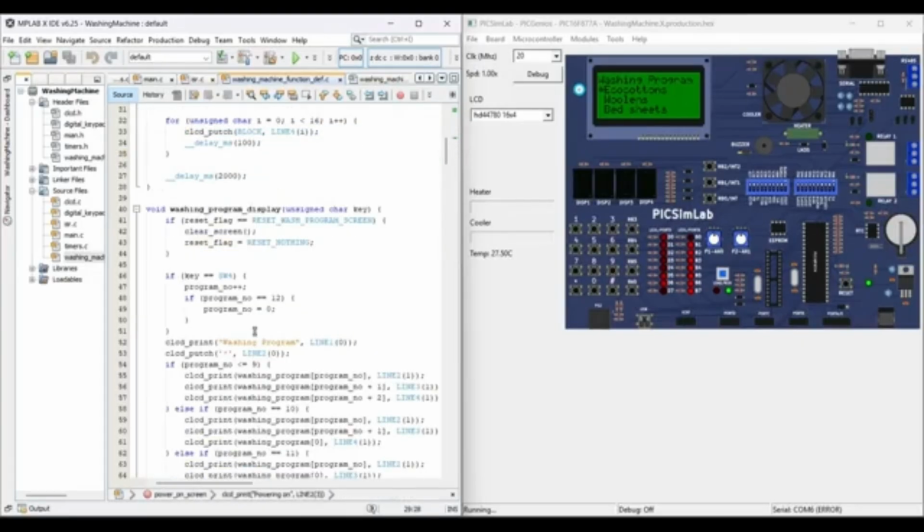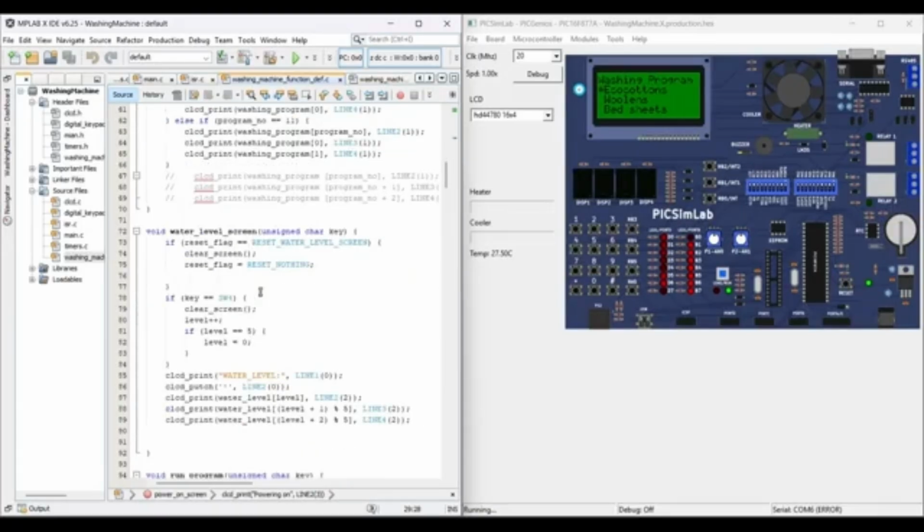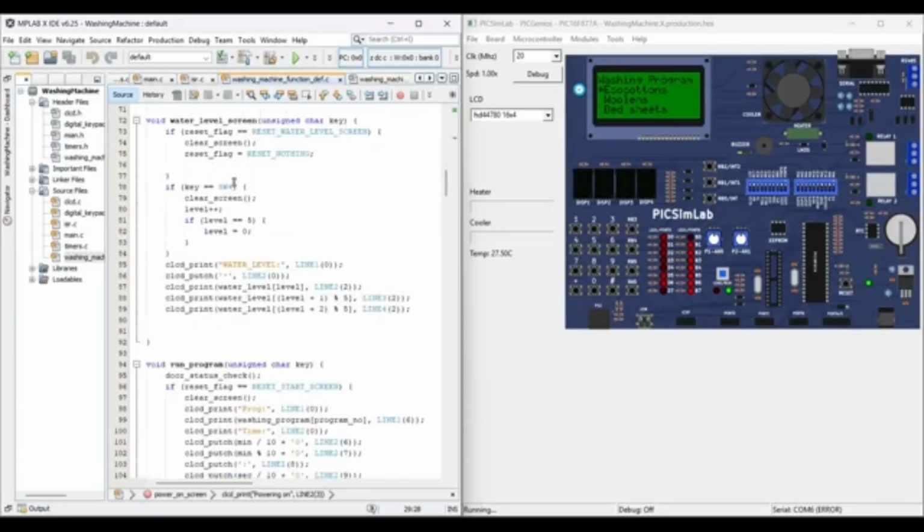It is here: washing program display, which washing program is being used, and water level screen. This key function is required to select the program which we want to do.